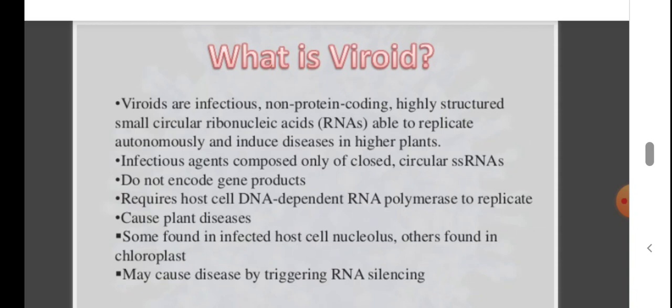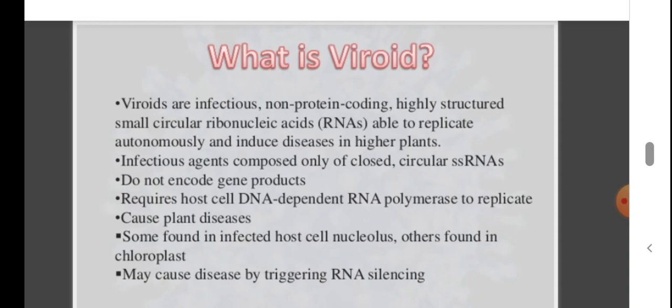Mainly this induces diseases in higher plants. These infectious agents are closed circular single-stranded RNAs, and they do not encode any gene products. Such particles are known as viroids. These single-stranded RNAs require the host cell's DNA-dependent RNA polymerase to replicate.